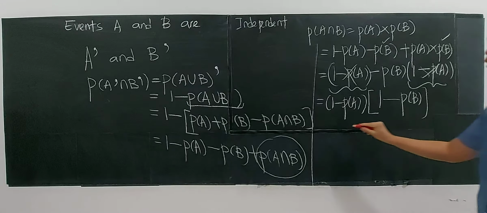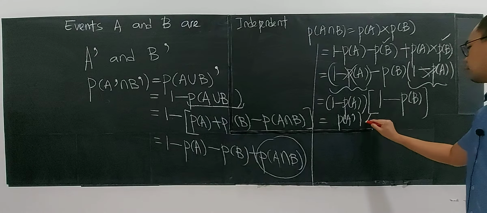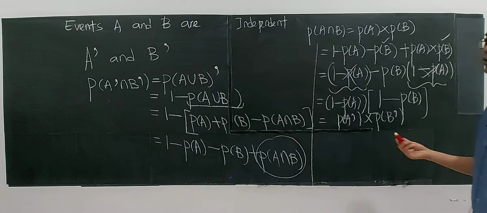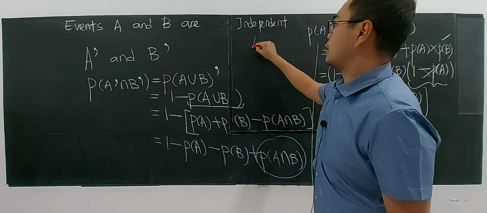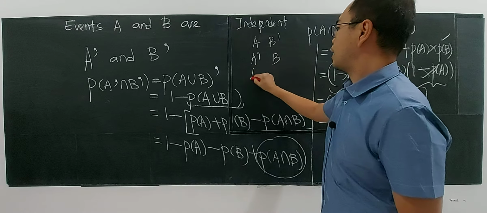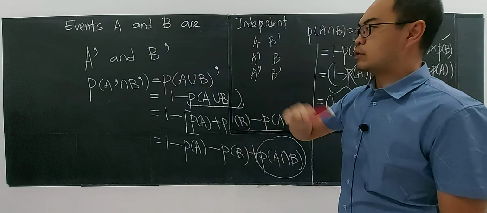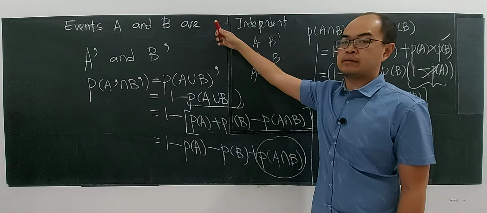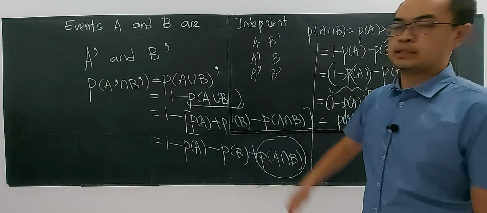Finally, you have the proof. 1 minus P(A) is the probability of the complement of A, multiplied with the probability of the complement of B. Now you have proved everything. You have shown that if events A and B are independent, then A and B prime, A prime and B, and A prime and B prime will all follow the multiplication rule of independence. When A and B are independent, all of these will also be independent of each other.